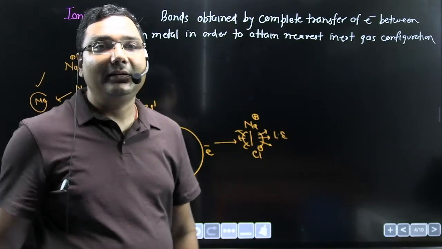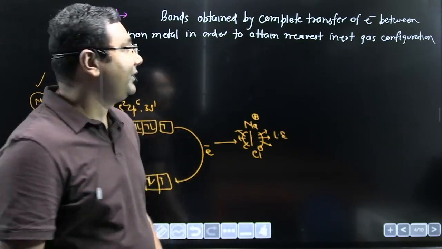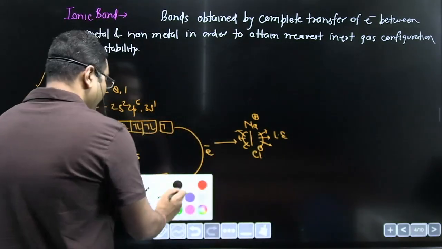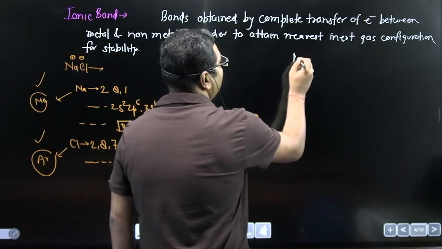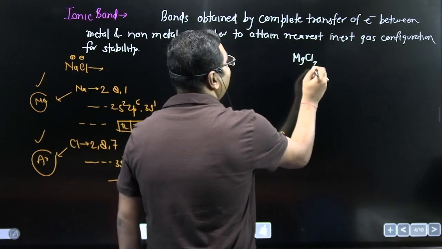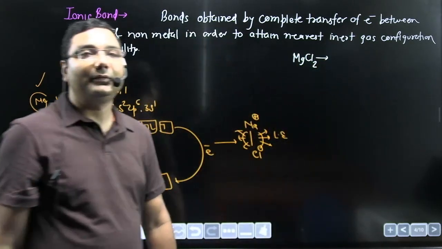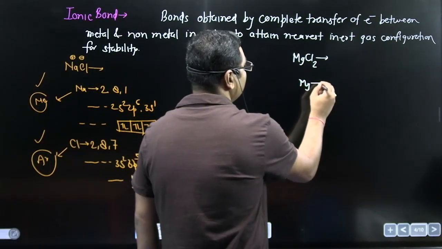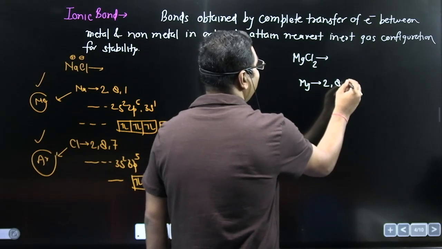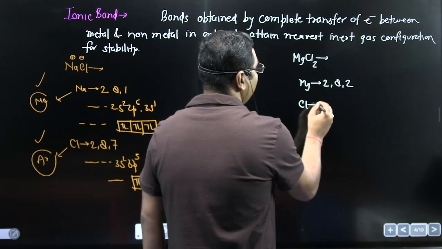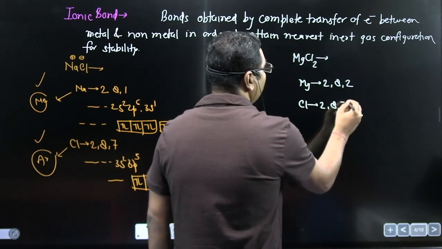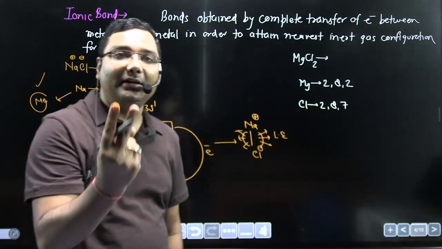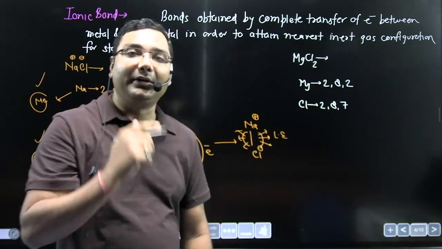I am just taking some more examples of ionic bond. Moving toward MgCl2, you can see how the formation of ionic bond occurs. Mg is 2,8,2 and Cl is 2,8,7. Mg wants to lose 2 electrons and Cl wants to accept one more electron.